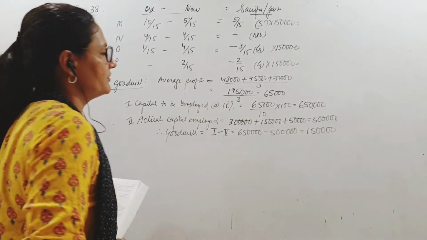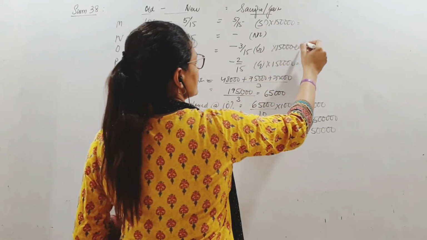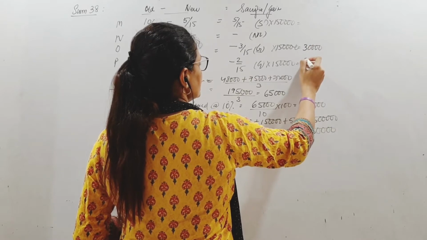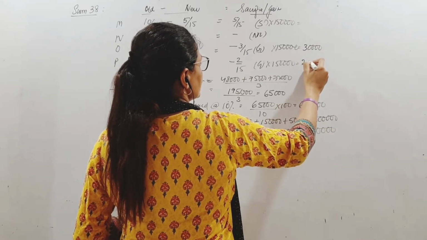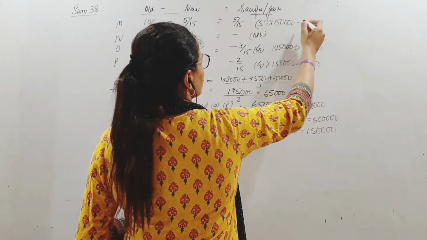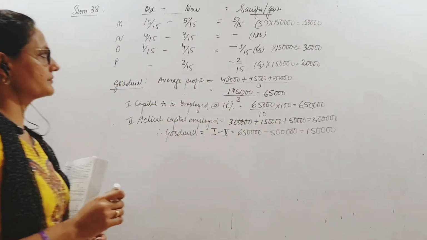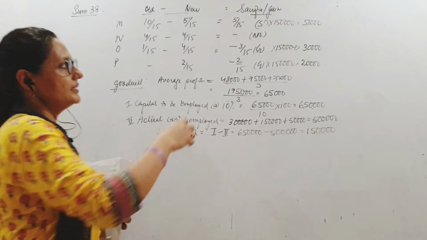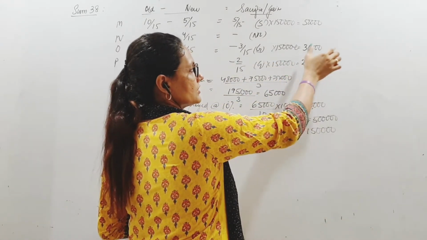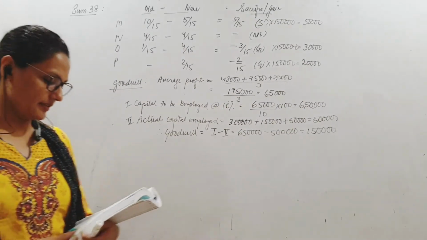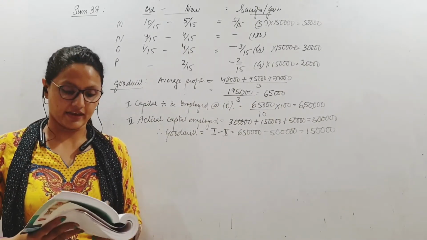Obviously 5 by 15, right? So here it is 30,000. This is 20,000 and this will obviously be 50,000. Alright. So that's how it works: he will give 20,000, he will give 30,000, and both will give to whom? M, that is Mohan, the sacrificing partner.